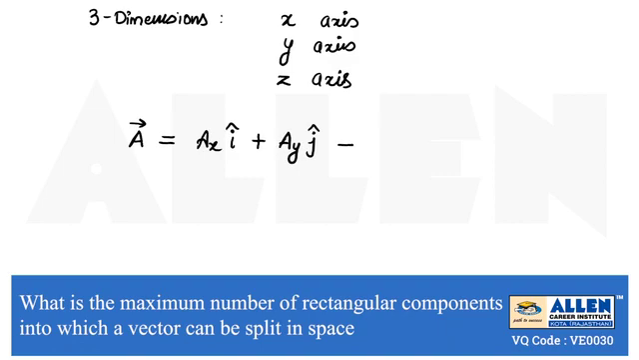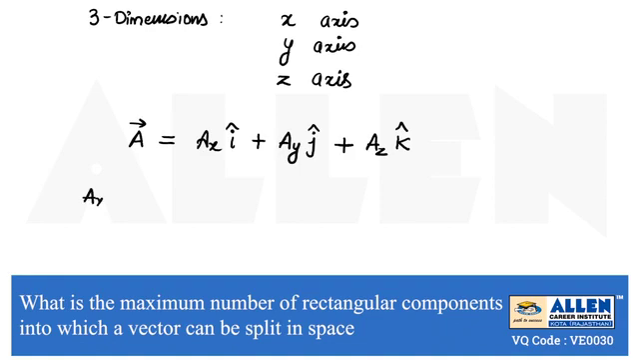If we talk about 3 dimensions or space, we will use a third axis, that is the z axis, and for that we have considered k cap. For representing the z axis we are using k cap. So we can see in 3 dimensions we can use 3 components which are mutually perpendicular to each other.